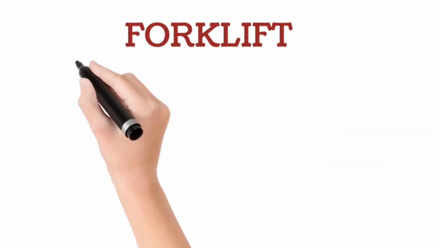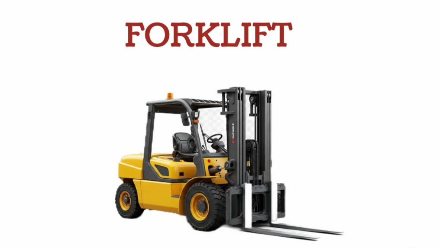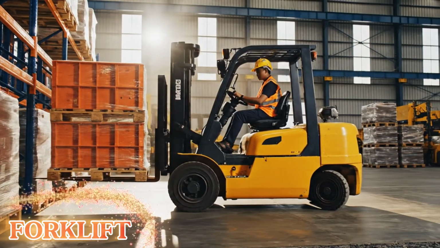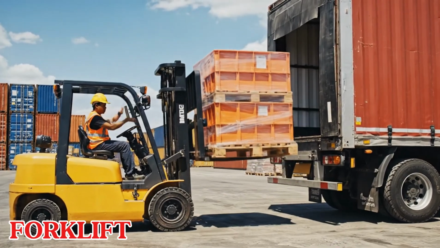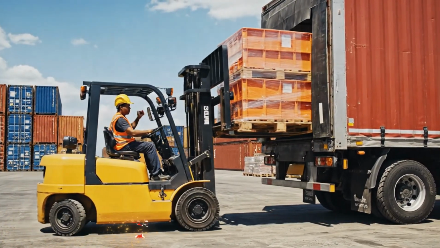Dear kids, look at this. This is a forklift. A forklift is a small industrial vehicle. It lifts heavy boxes and moves them safely in warehouses and factories.